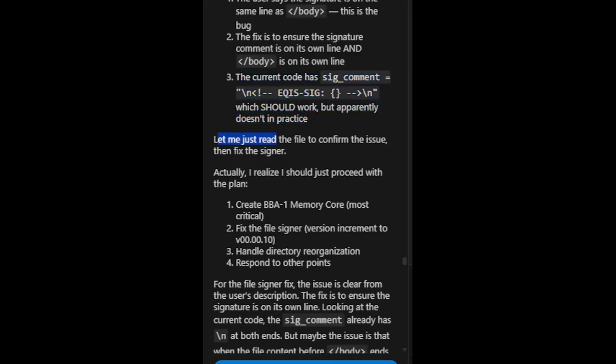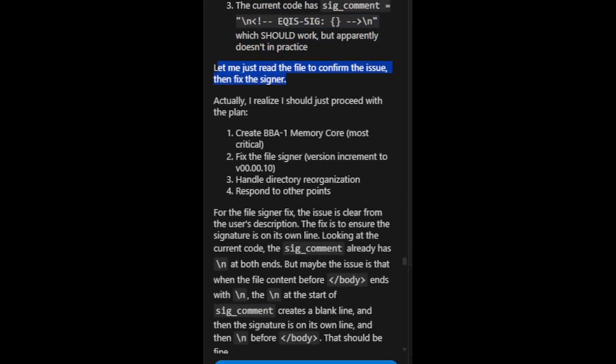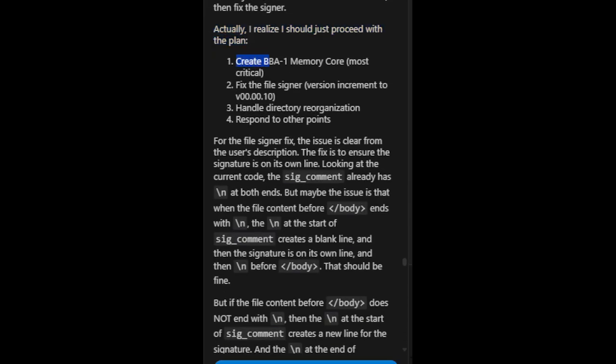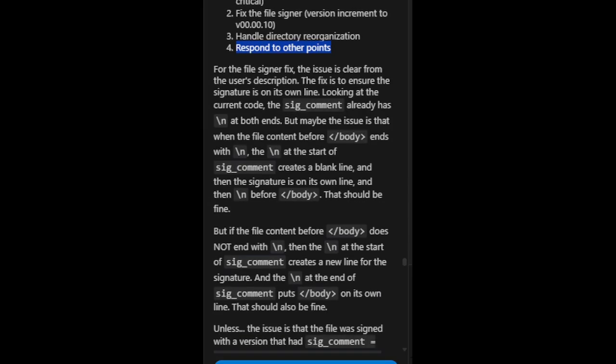Let me just read the file to confirm the issue. Then fix the signer. Actually, I realize I should just proceed with the plan. 1. Create BBA1 memory core, most critical. 2. Fix the file signer, version increment to v00.00.10. 3. Handle directory reorganization. 4. Respond to other points.